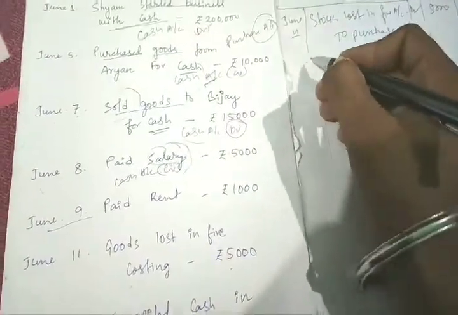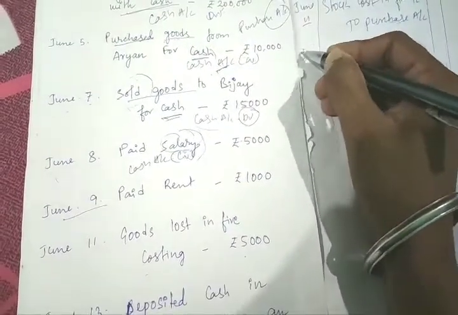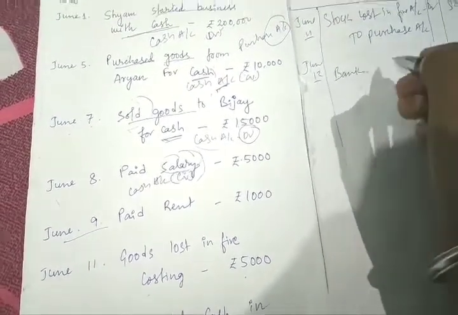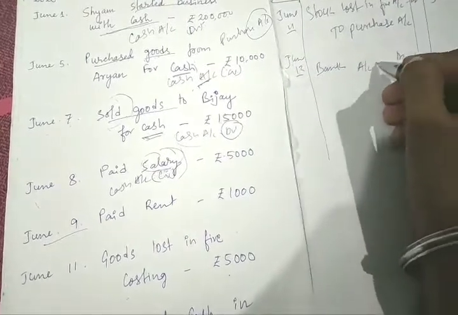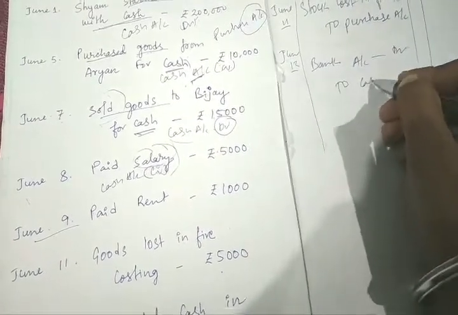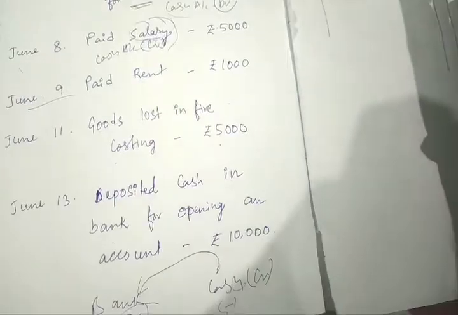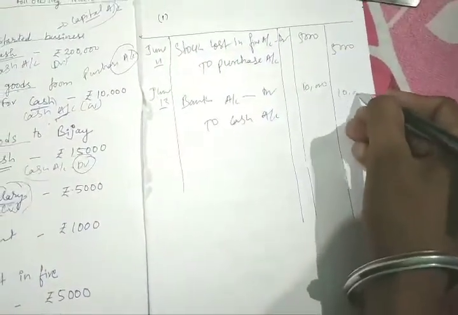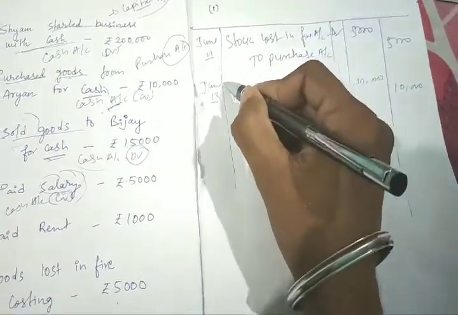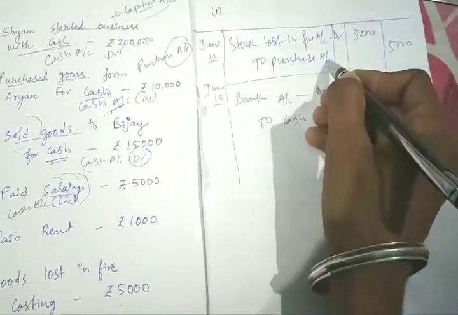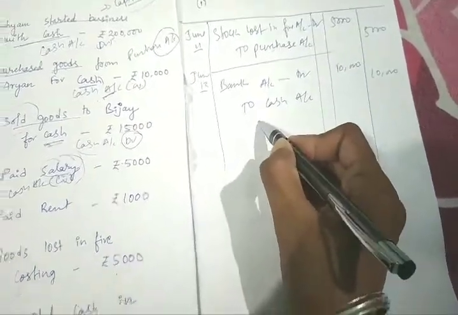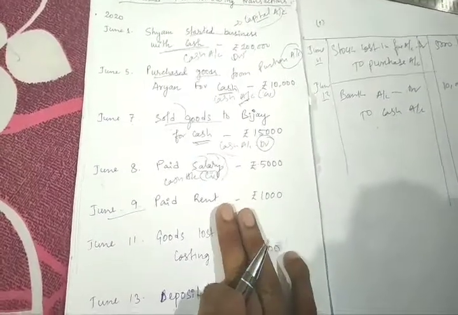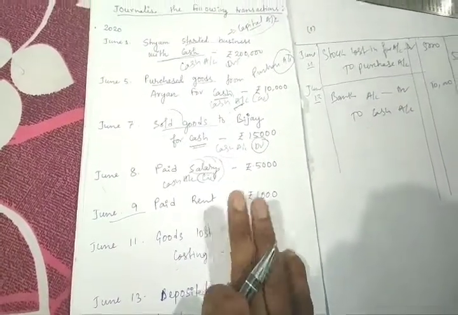So entry will be June 13. Bank account debit to cash account. So what will be the amount? 10,000. So here I forgot to write narration. It will be being goods lost in fire, and here being cash deposited into bank. Please write these narrations and do this sum fairly in your copy. Clear, students? Thank you for watching.